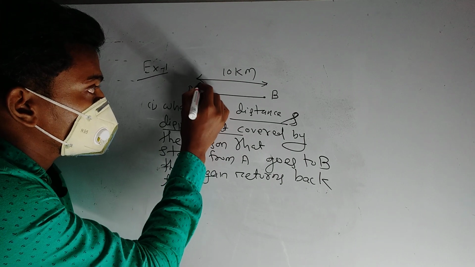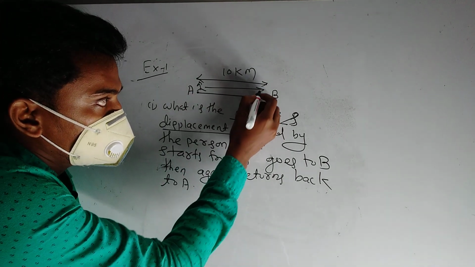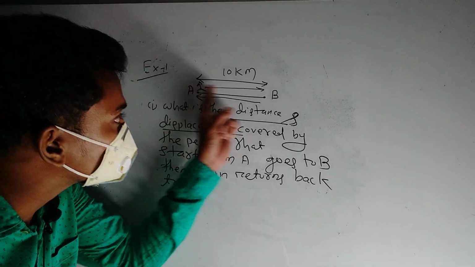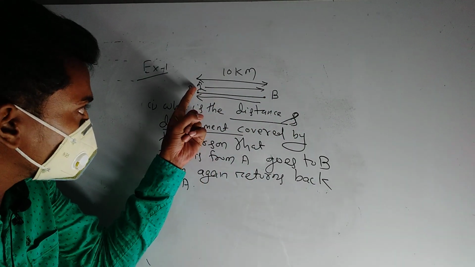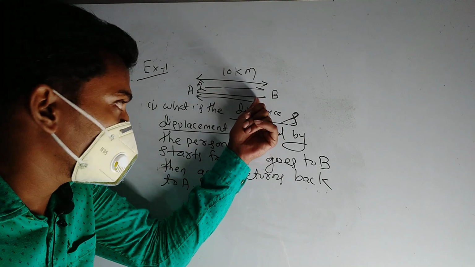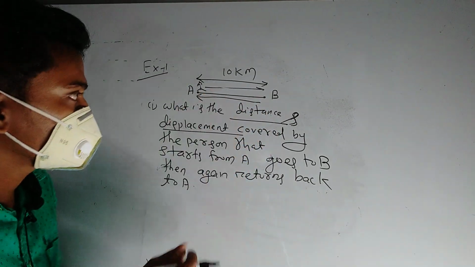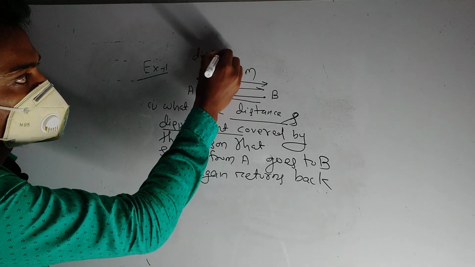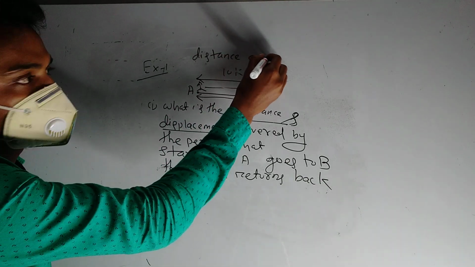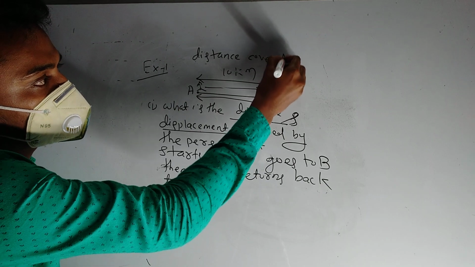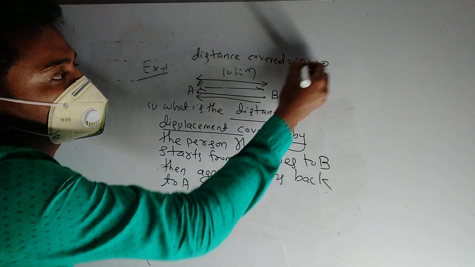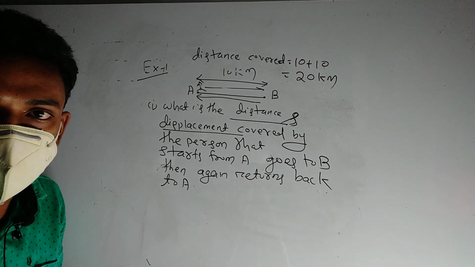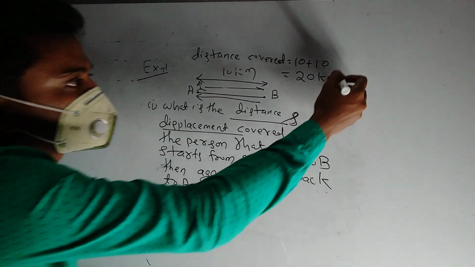The person starts from A and goes to B, then comes back to position A. The actual path length he covered is 10 kilometers going and 10 kilometers returning, so the distance covered is 10 plus 10 equals 20 kilometers.